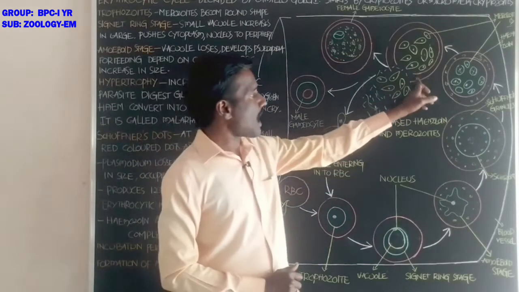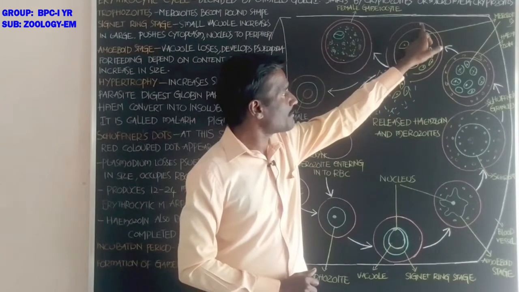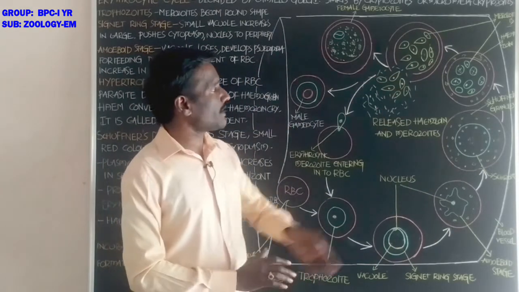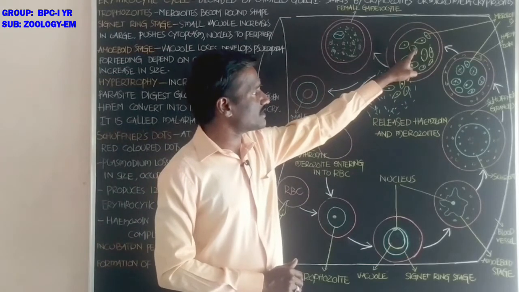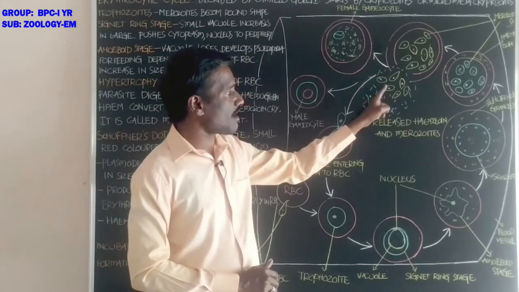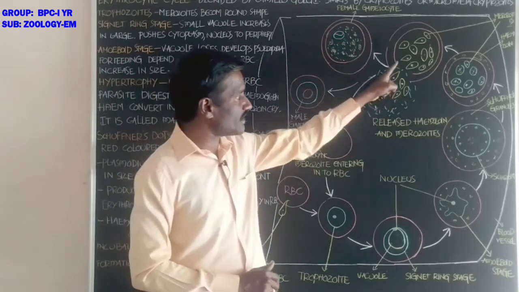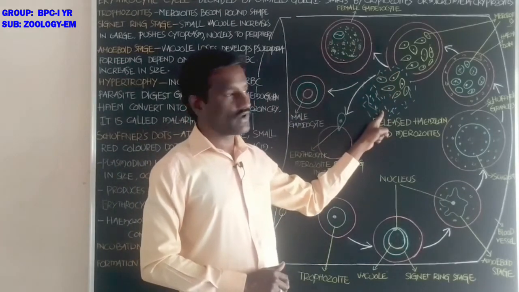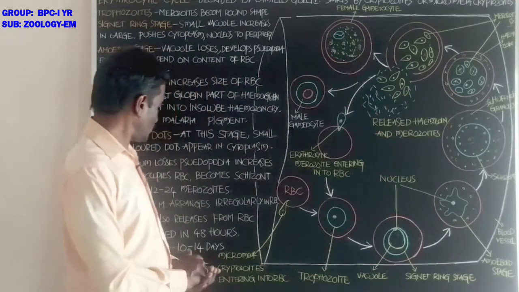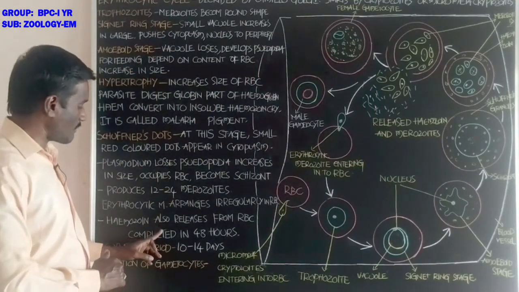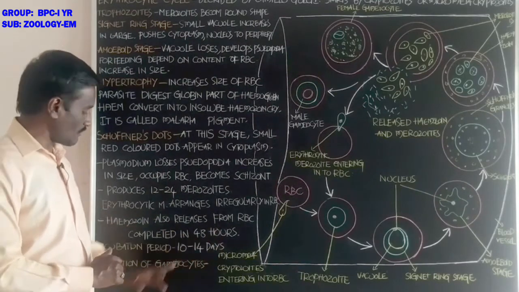Okay, after the membrane of the red blood cell bursts, the merozoites, along with the hemozoin granules, are released to the outside. Students, this entire erythrocytic cycle is completed in 48 hours.